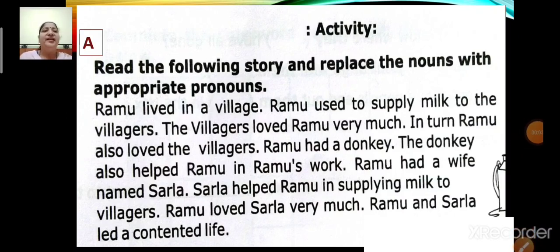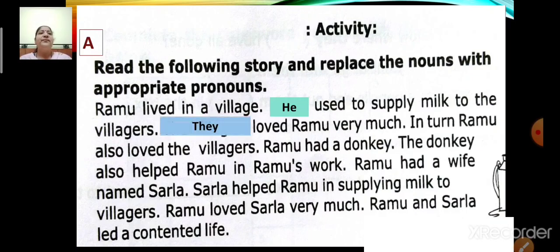Ramu lived in a village. Now children, Ramu is a male. So instead of writing Ramu again, we will write he used to supply milk to the villagers. Now children, the next sentence is the villagers loved Ramu very much. So instead of writing the villagers, we will write they loved him very much. In turn, he also loved them.